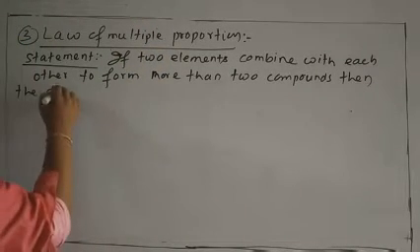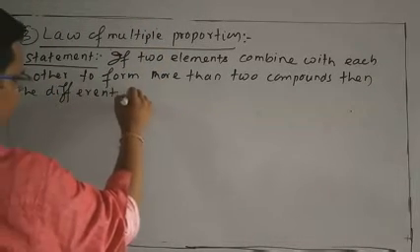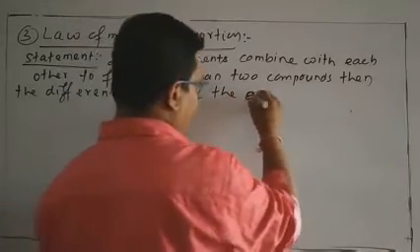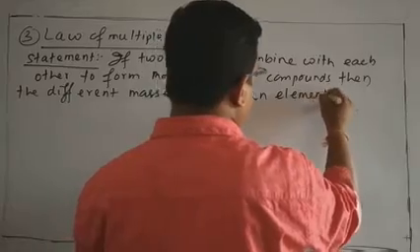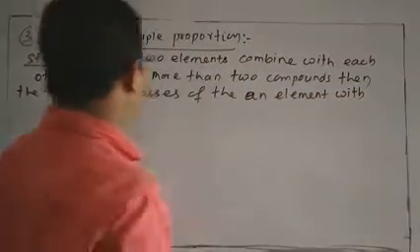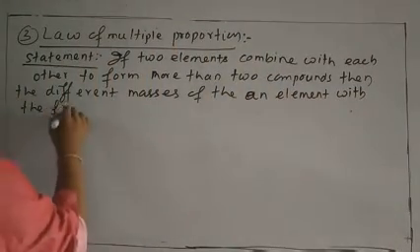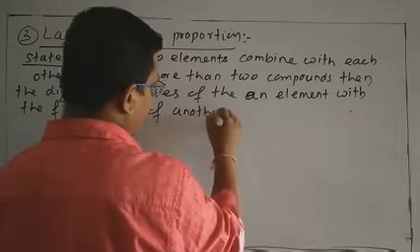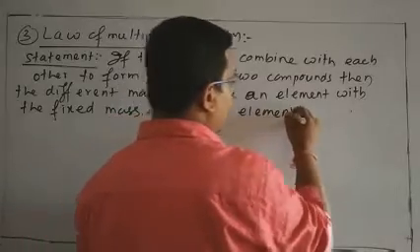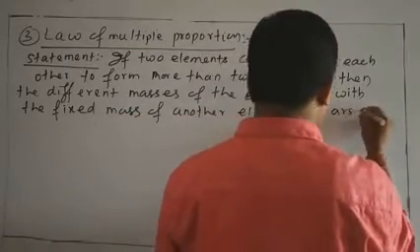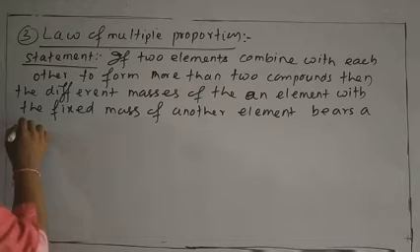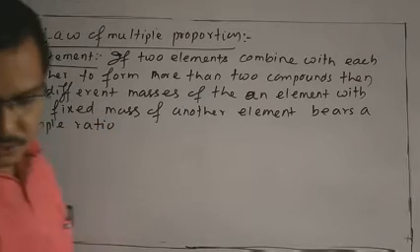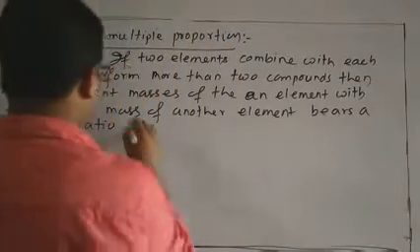When the different masses of an element combine with the fixed mass of another element, they bear a simple ratio to one another.